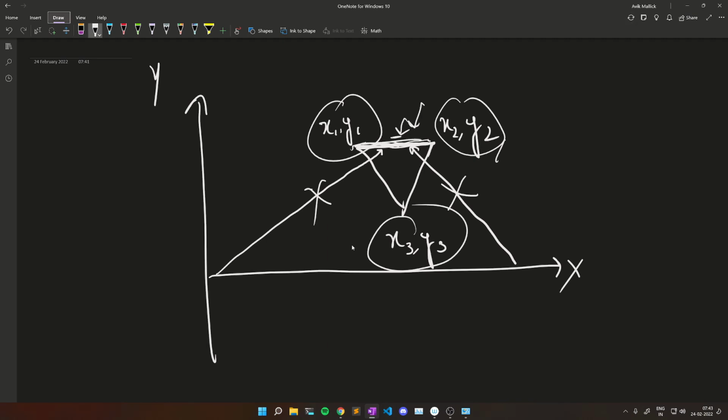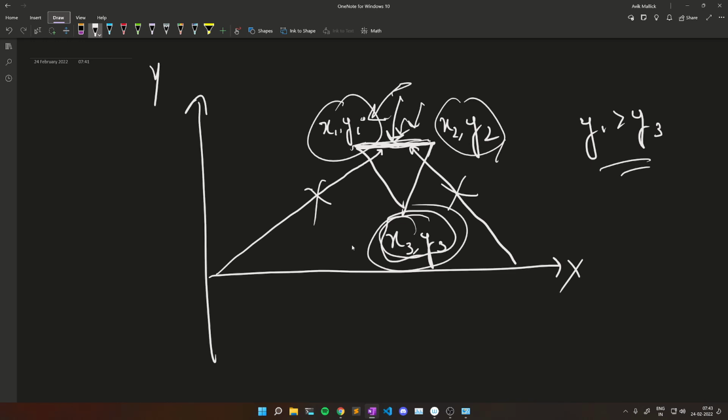To do so, we can check whether the value of y is greater than the other point, like x3 y3 in this case, that is, whether y1 is greater than y3 or not. If y1 is greater than y3, that means this line is the upper line.